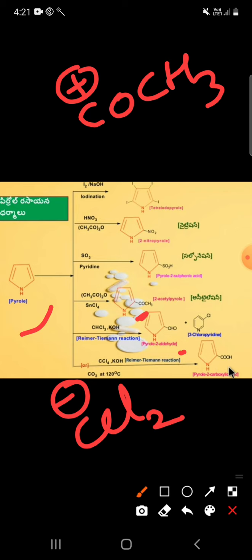It is asked many times from the MSc entrance point of view. So what is the Reimer-Tiemann reaction? Pyrrole is taken with CHCl3 in KOH. Treating with chloroform in the presence of KOH gives pyrrole-2-aldehyde.